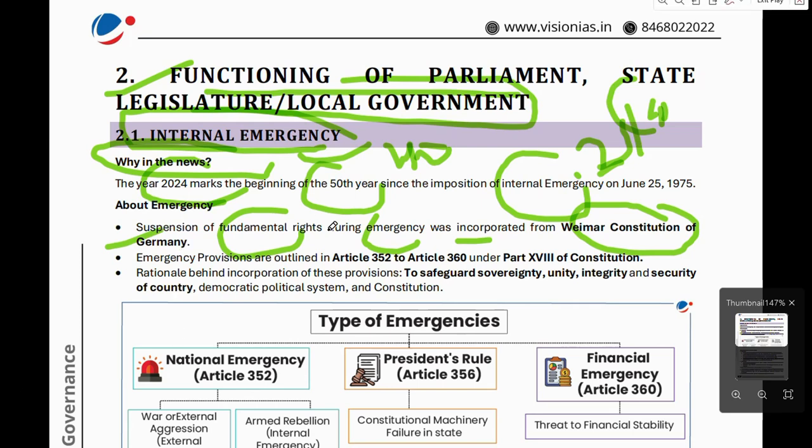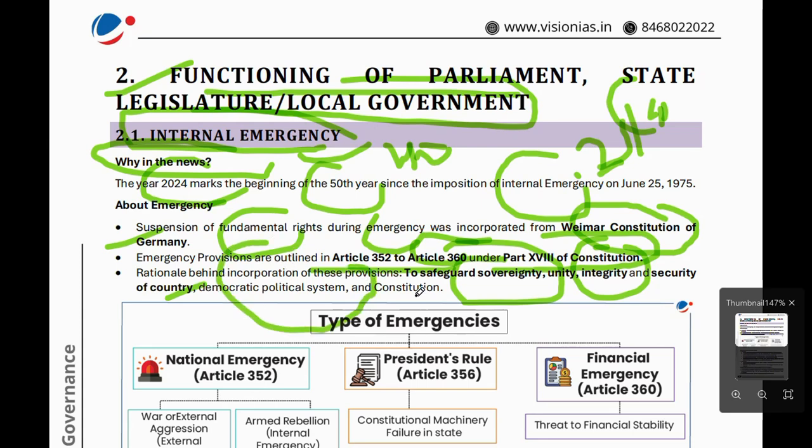The emergency provisions were taken from the Weimar Constitution of Germany, and this provision is outlined in Articles 352 to 360, Part 18 of the Constitution. The rationale behind incorporating this provision is to safeguard the sovereignty, unity, integrity and security of the country, and to protect the democratic political system of our country and Constitution.